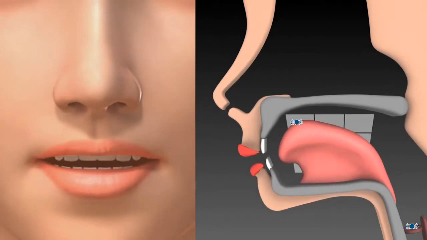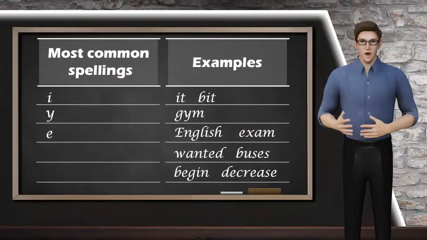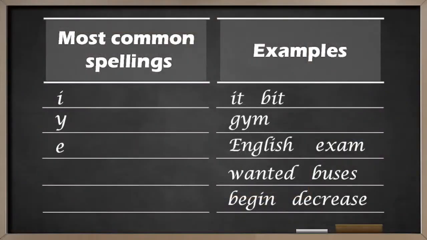When you produce the correct I, you can feel vibration in two places. These are in the vocal cords and at the tip of your tongue in the front of your mouth. Now, let's talk about how the I sound is written in English. I: it, bit. Y: Jim.